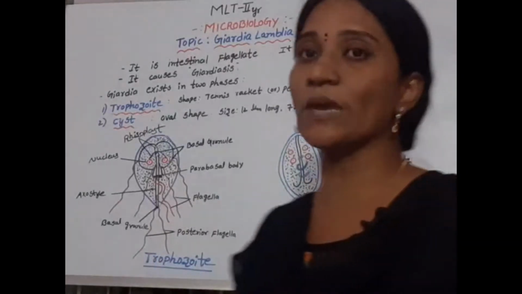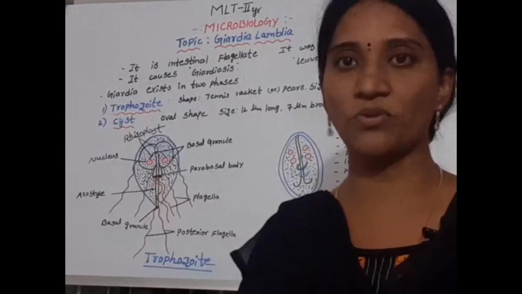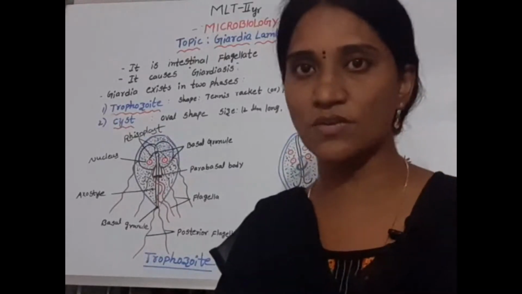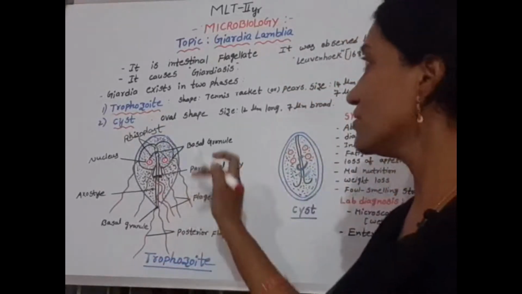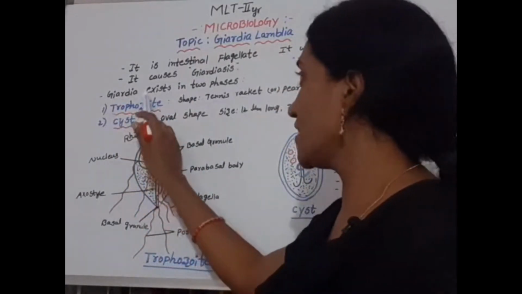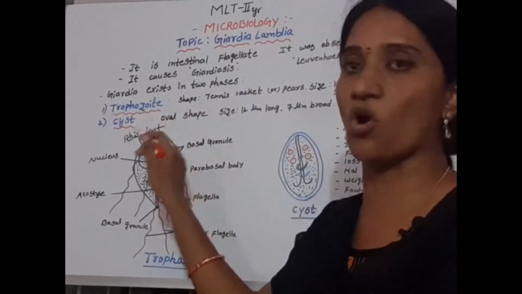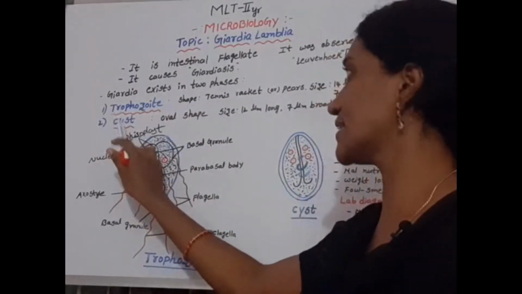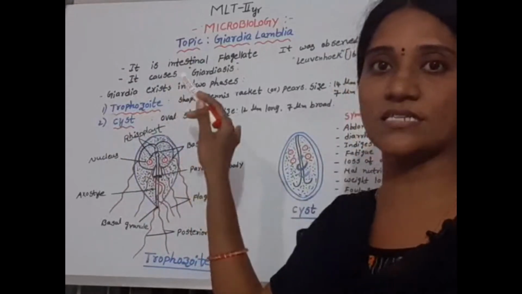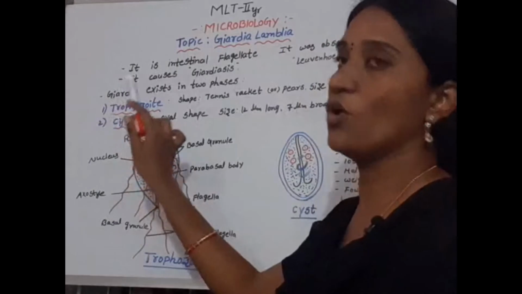The main symptom of giardiasis is watery diarrhea. The Giardia life cycle shows two stages. Giardia exists in two phases. The first stage is trophozoite and the second one is cyst.